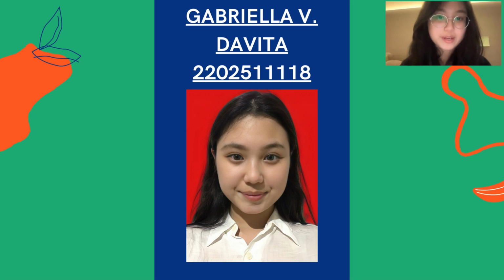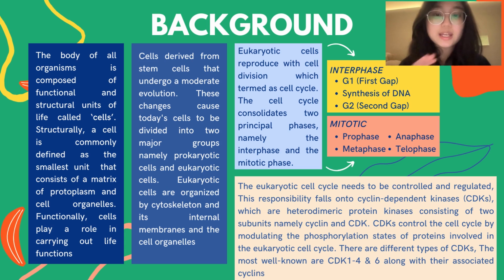Good morning, my name is Gabriela with last 3 digits number 118. The body of our organisms is composed of functional and structural units of life called cells. Structurally, a cell is commonly defined as the smallest unit of organisms consisting of a matrix of protoplasm and cell organelles. Functionally, cells play a role in carrying out life functions. Cells derive from stem cells that undergo a moderate evolution, which causes these cells to be divided into prokaryotic and eukaryotic cells. Eukaryotic cells are organized by cytoskeleton and its internal membrane consists of DNA, also the cell organelles. Eukaryotic cells reproduce by cell division, which is termed the cell cycle.